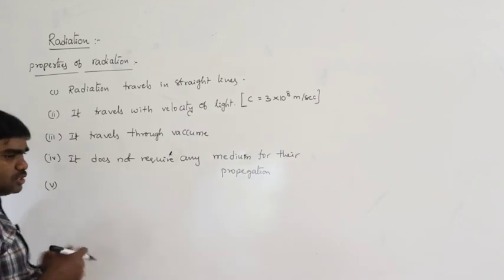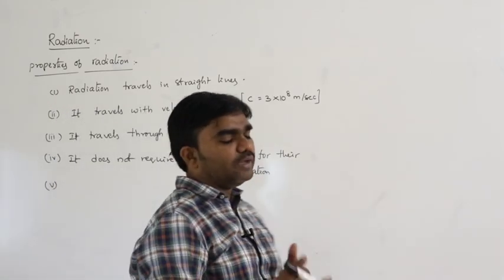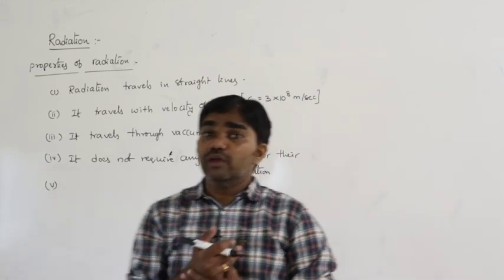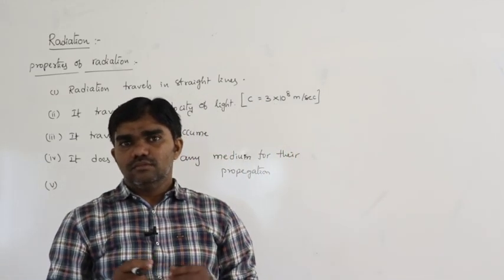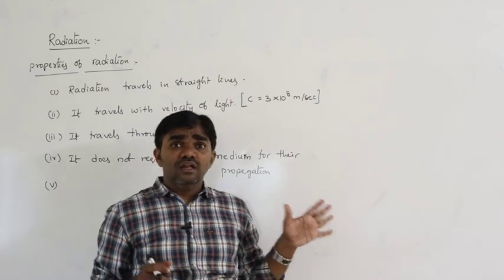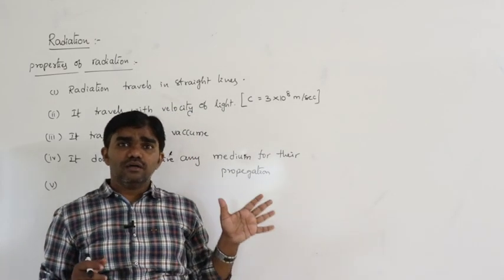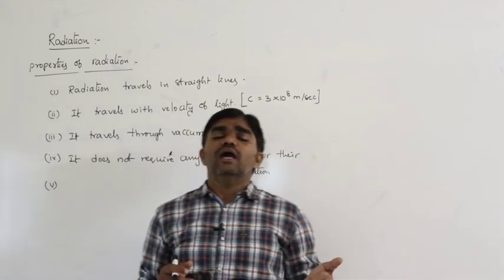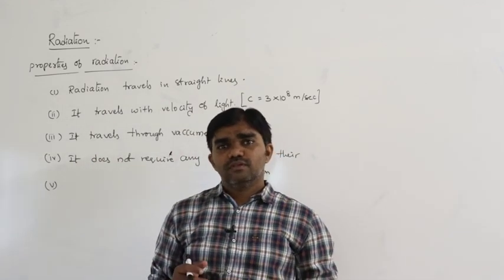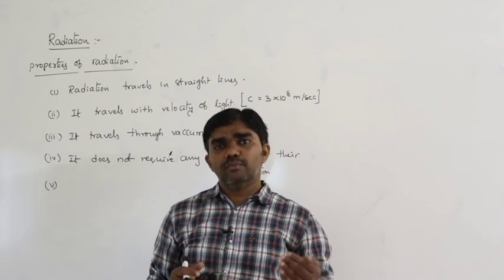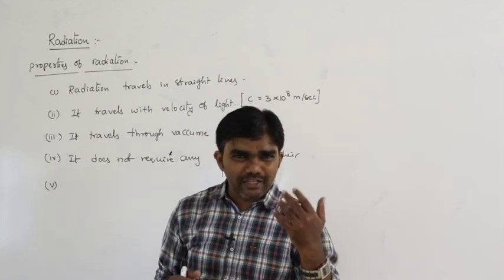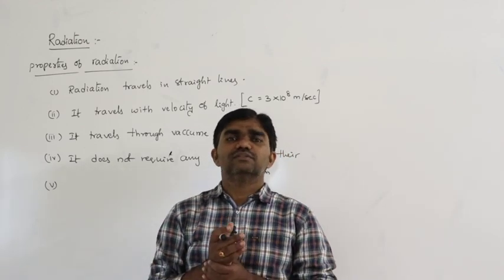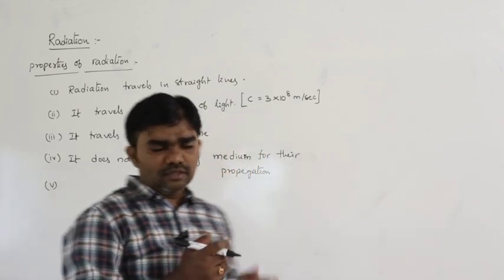So that means radiation travels in the form of electromagnetic waves. Wave means it must have a certain wavelength. What we are discussing, the thermal radiation or radiation process, is where the heat energy travels in the form of electromagnetic waves. Thermal radiation is nothing but electromagnetic radiation.